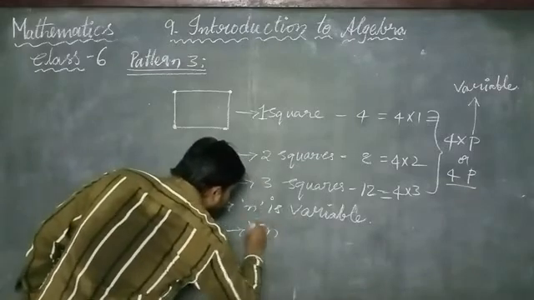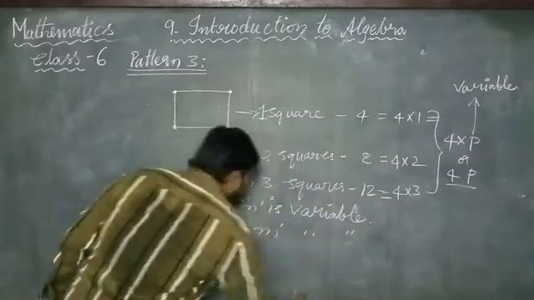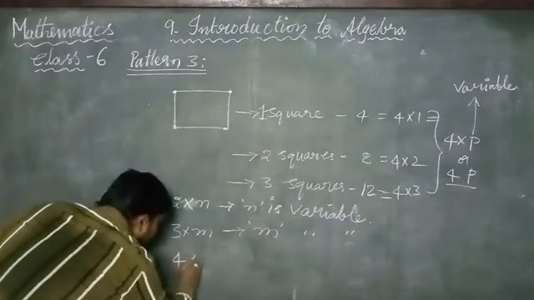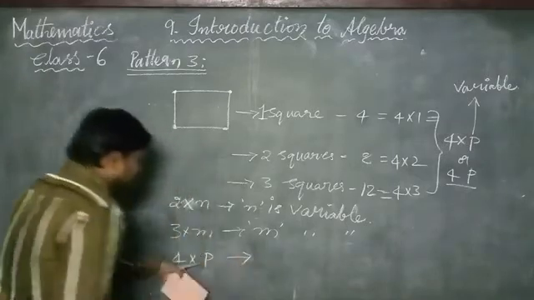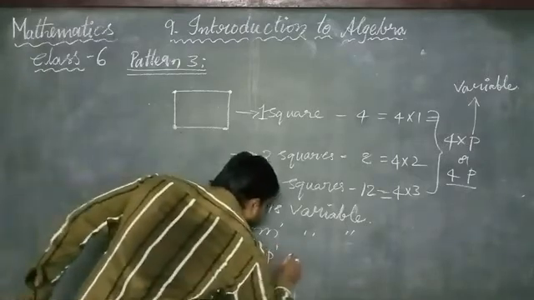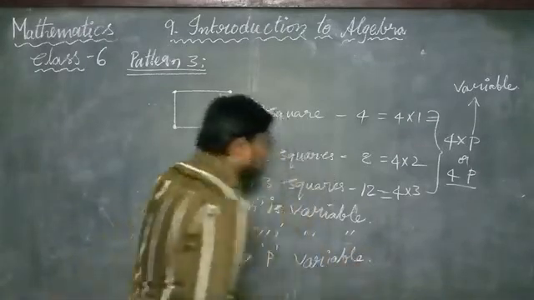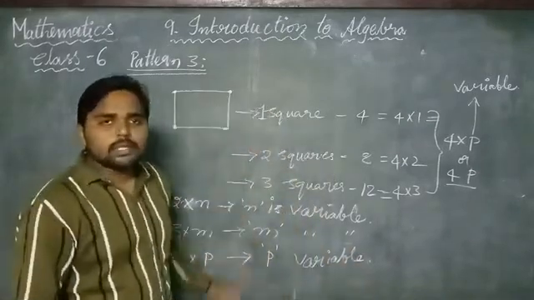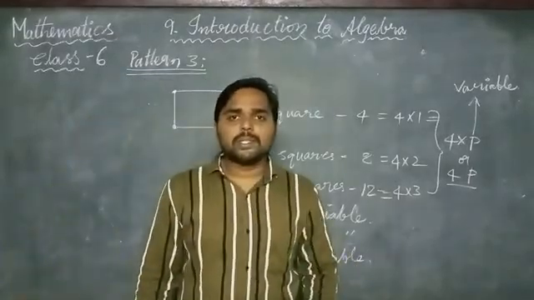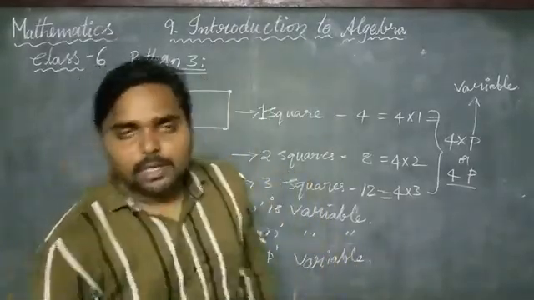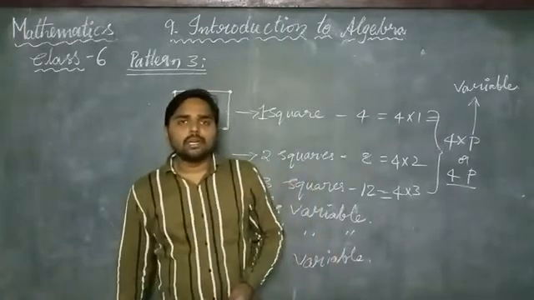In this, m is a variable. In this pattern we saw 4 into p. Here p is the variable. This is about expressing algebraic expressions in terms of alphabets or letters.